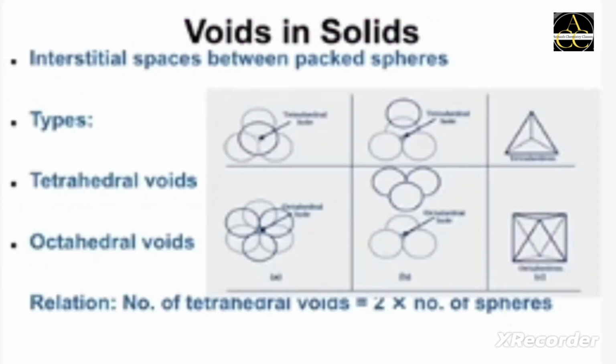Voids in solids refer to the interstitial space between the packed spheres. These can be tetrahedral or octahedral voids, with a specific relation between the number of tetrahedral voids and spheres influencing the overall structures.